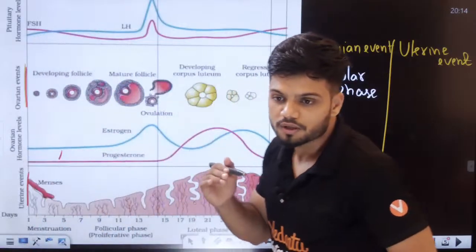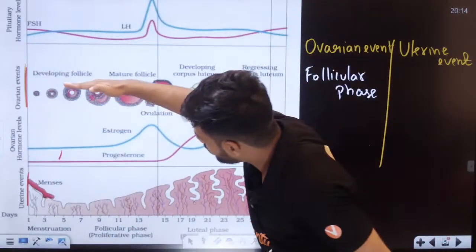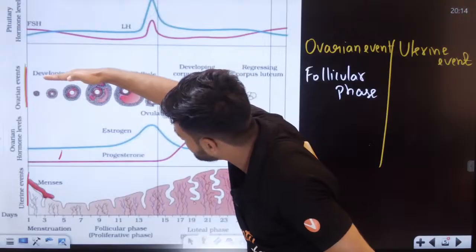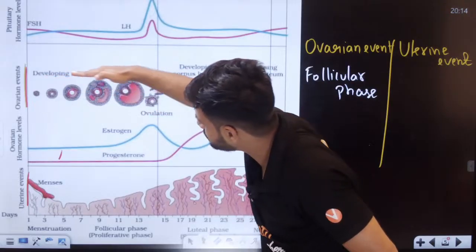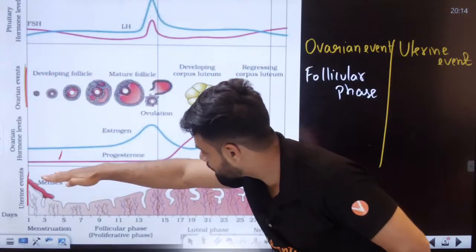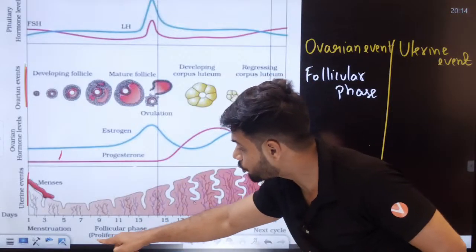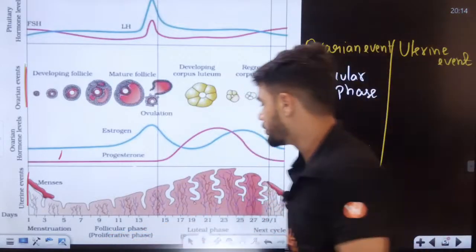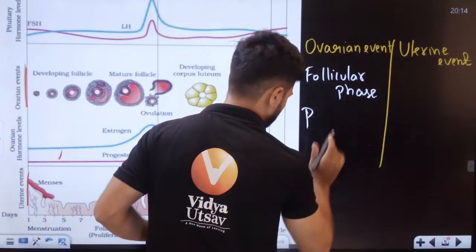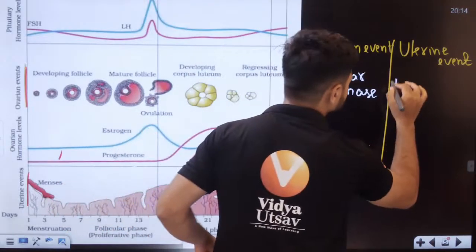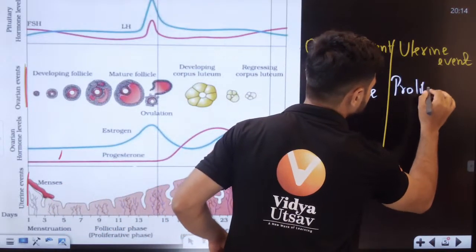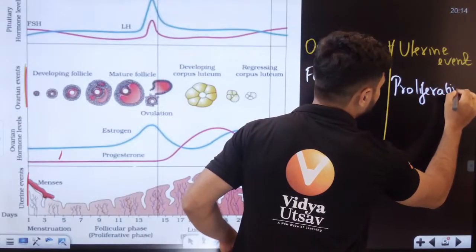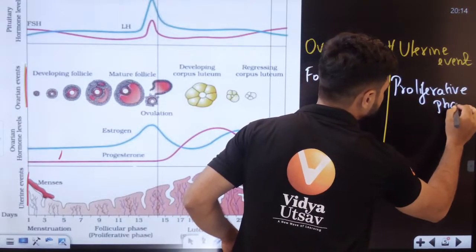Now, students, whenever there is a follicular phase here in the ovarian event, simultaneously at the bottom, there is something called the proliferative phase.